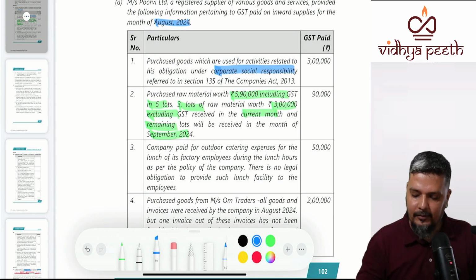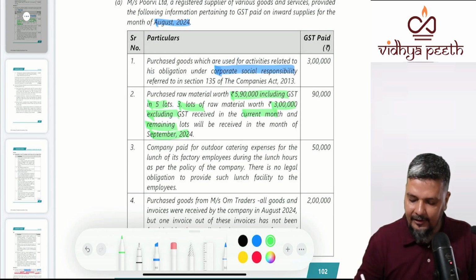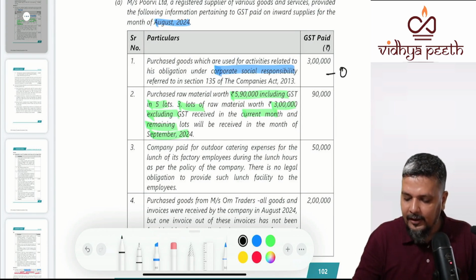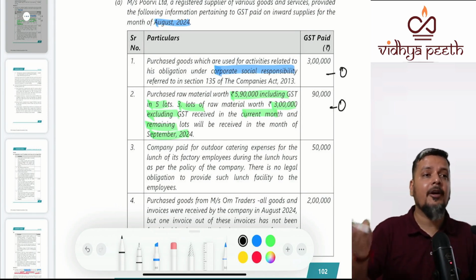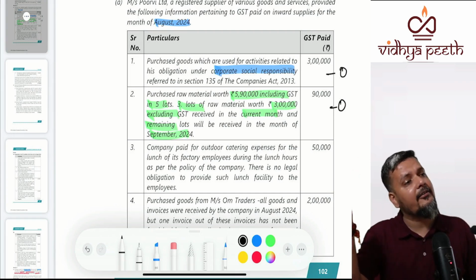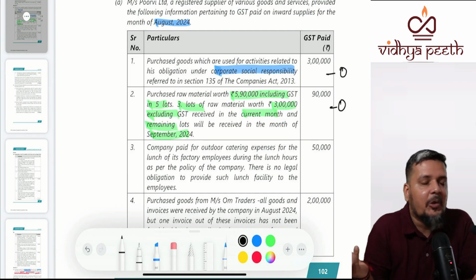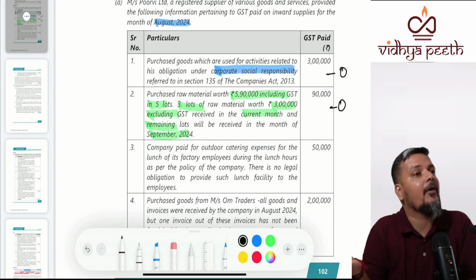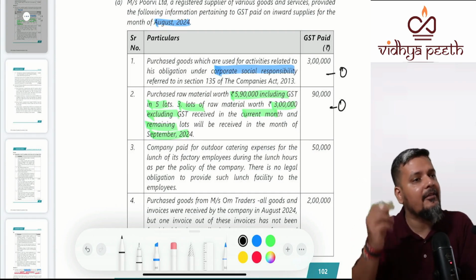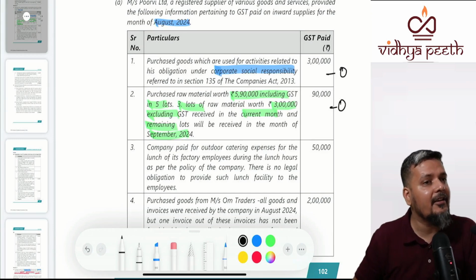September month. So though the question is not giving an essential fact, it is not relevant. Here it is 0, not because it is blocked, but because the entire credit you will take in September month. Do you know the amount of credit? No, because you don't have the rate of tax, but you need not worry. That will come in September.